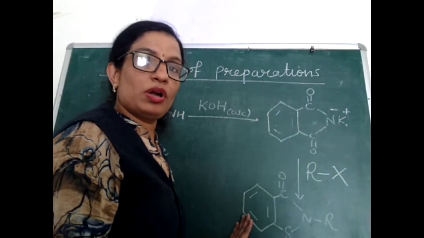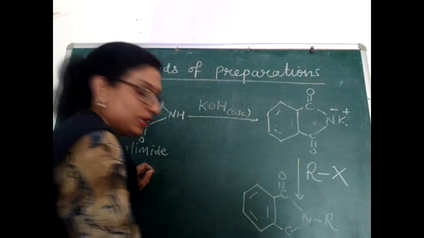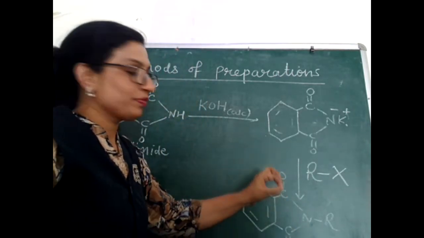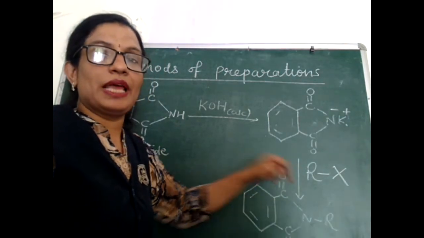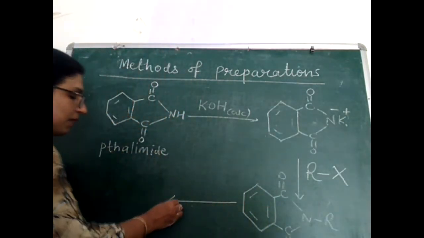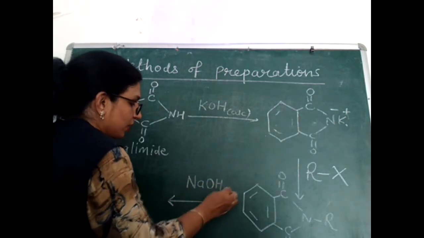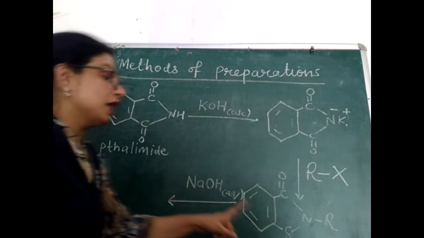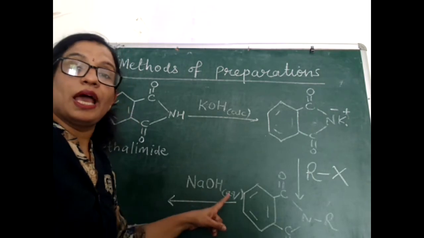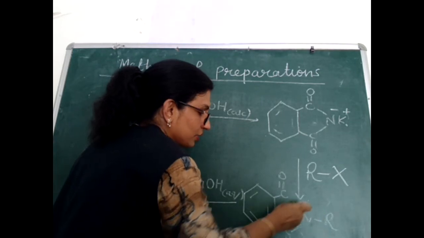What is this compound called? This is N-alkyl phthalimide. With nitrogen, alkyl group is attached. So how will we name this compound? Capital N, dash, the name of the alkyl group, N-alkyl phthalimide. Now when this N-alkyl phthalimide is hydrolyzed with aqueous solution of NaOH, look here, from here and here, both these two